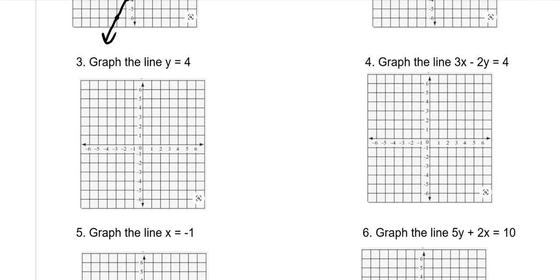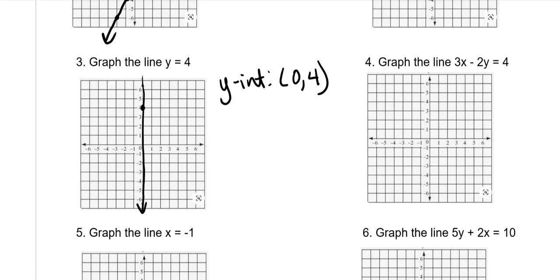Graph the line y equals 4. So our y-intercept is 0, 4. Almost all students understand that this will be either a vertical or a horizontal line. What they have trouble knowing is which is which. Let me show you what would happen.